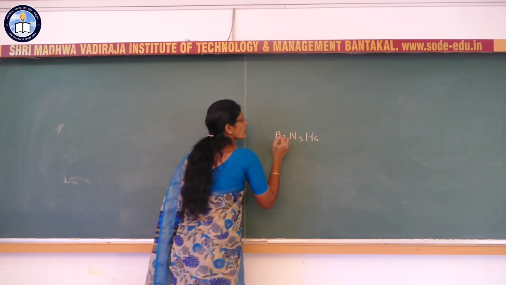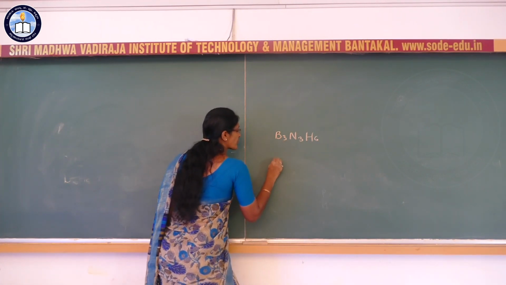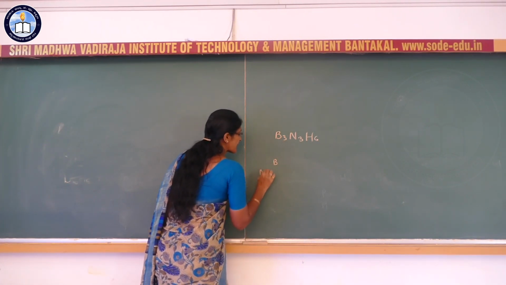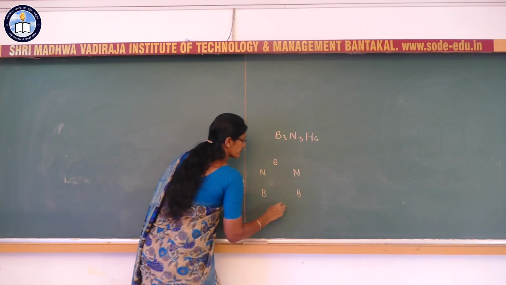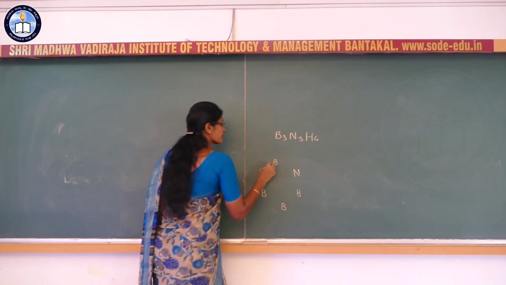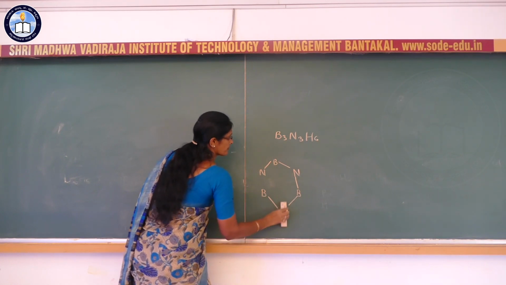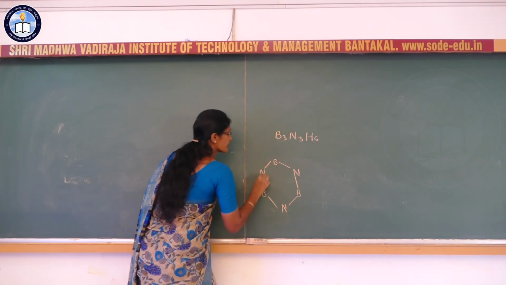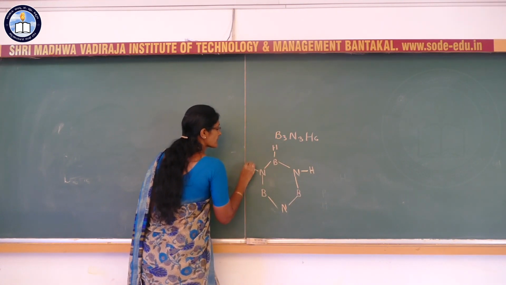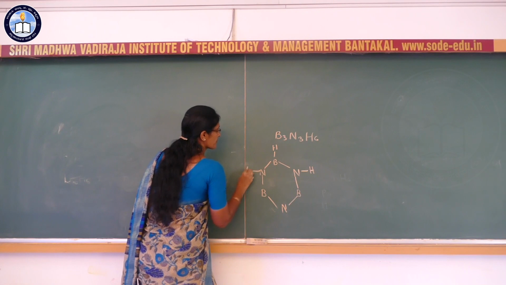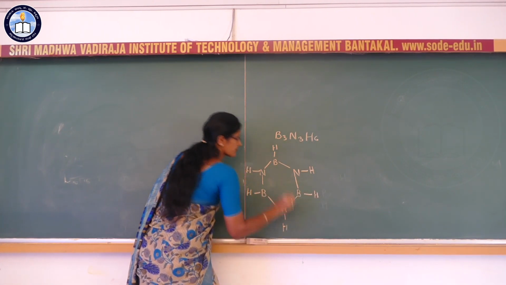Because the structure of B3N3H6 looks like the benzene structure with alternate BH bonds and NH bonds.